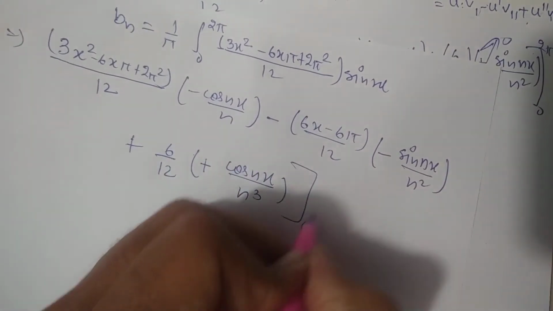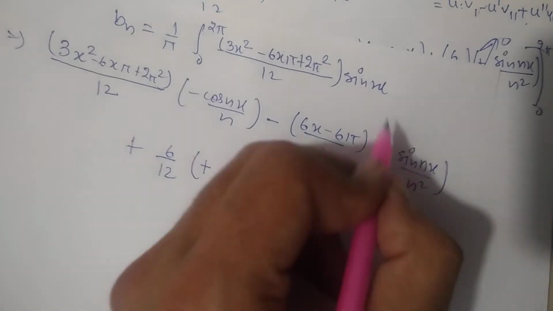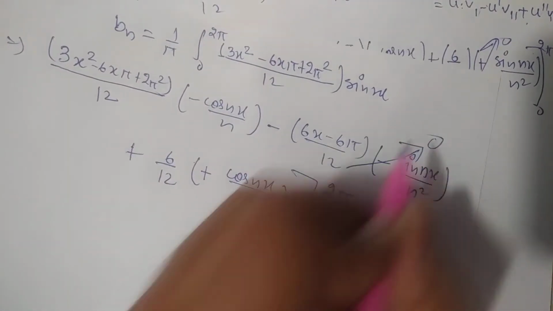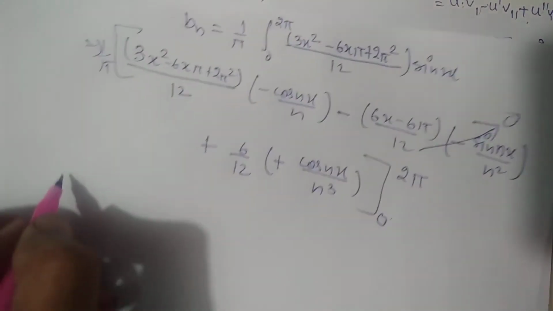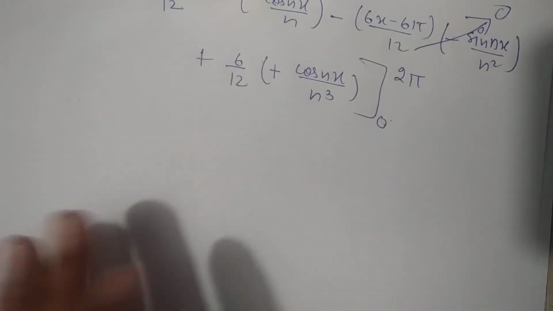Okay, now put the limits from 0 to 2 pi, so again the terms of sine nx will be 0. So here we will get the term, and 1 by pi is also over there, so from here we will get the value just like that.